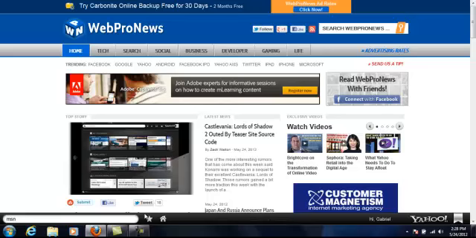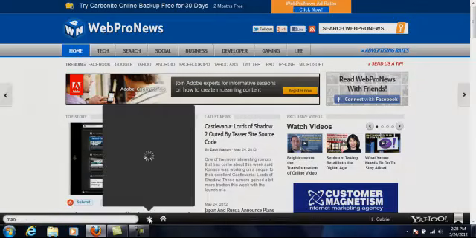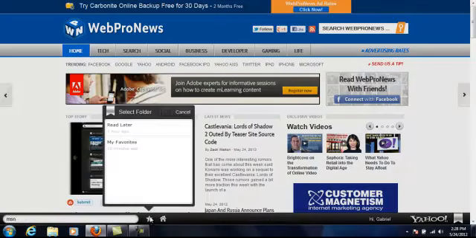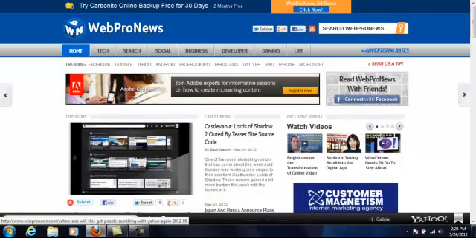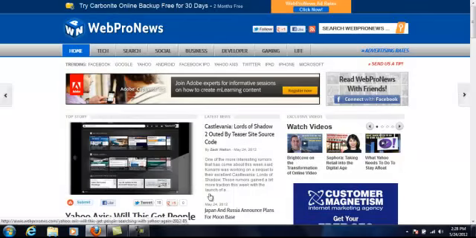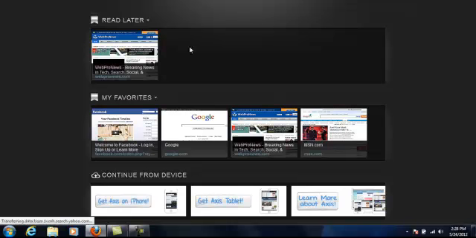The bar pops up. I'm going to hit the start button here, and now I get to choose whether I want to save it in my favorites or I want to save it and read later. Just for the sake of this demonstration, I'm going to show you what happens when I select read later. So I select it, I hit my home button, and look at that. Already populated there. So whenever I come back to Yahoo Access and I want to catch up on something, I saved this website, it's already here, and I don't have to sift and sort through my bookmarks.